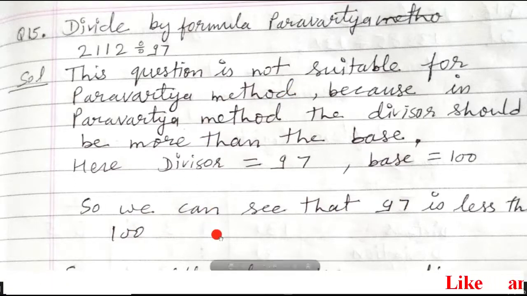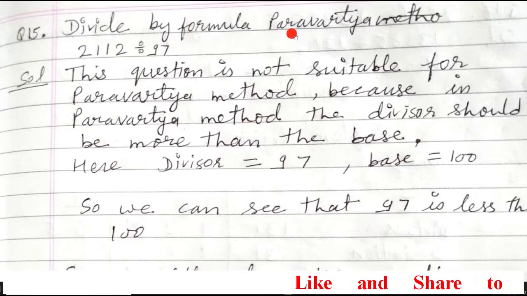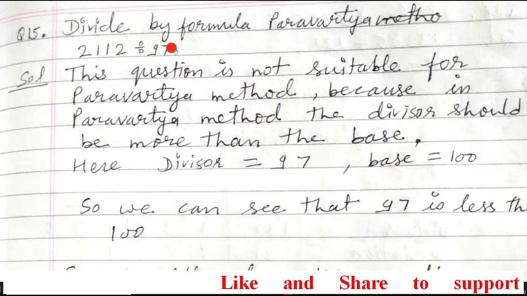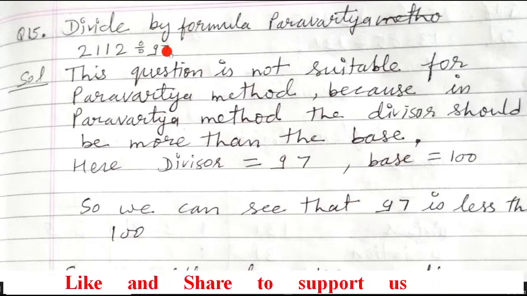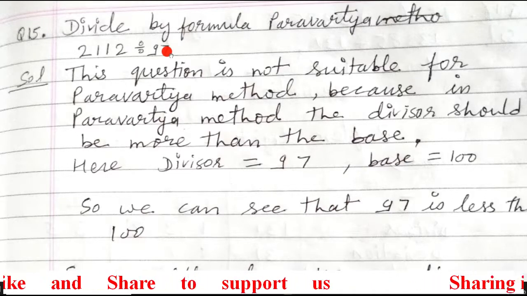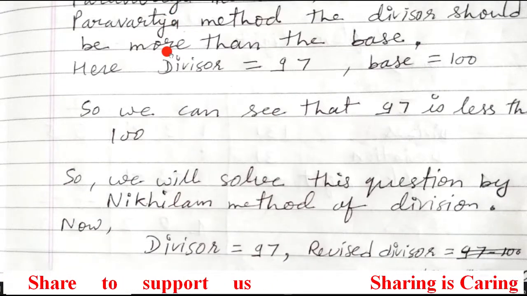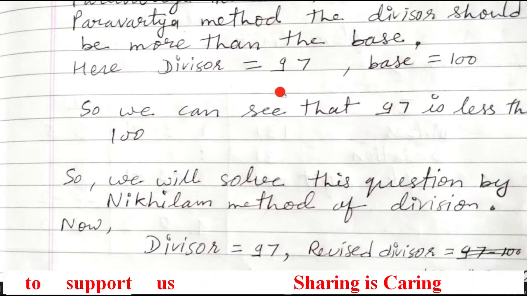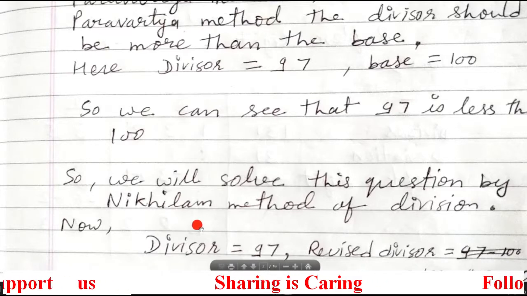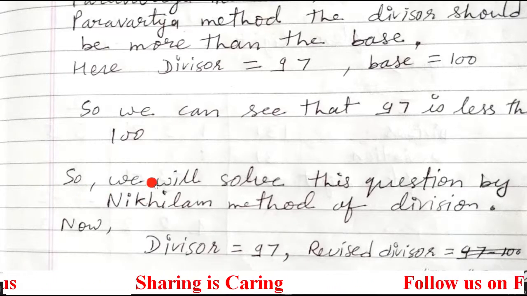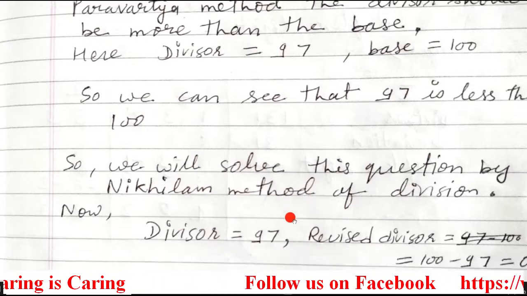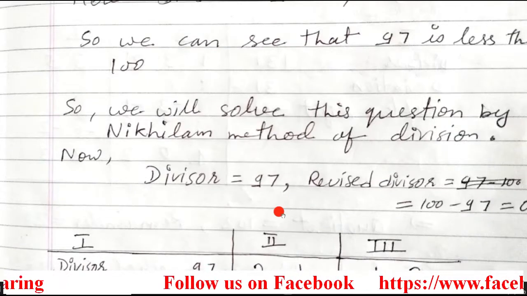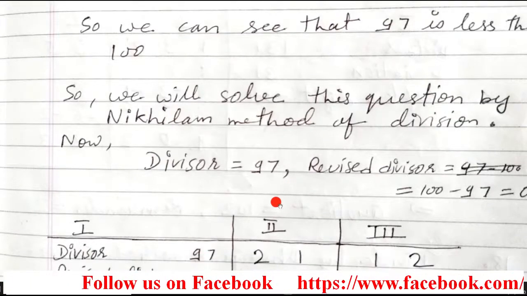So first you should explain why this question is not suitable, and if it is not suitable for the Parvartiya method, then just do the question by any other method for which the question is appropriate. Here the question is appropriate for the Nikhila method. After mentioning why you are not doing it by the Parvartiya method, write down which method you are going to opt for. Here I wrote, so we will solve this question by the Nikhila method of division. As I explained in questions 13 and 14, in the same way we will do this question.